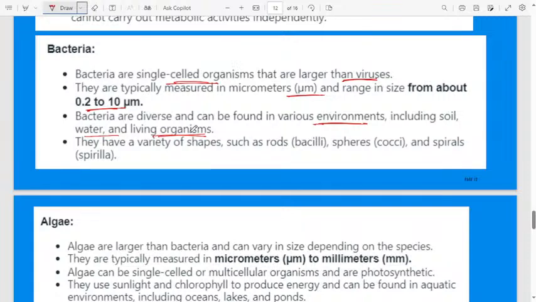Even if you are not well, not having any fever or anything, a small percentage of bacteria is always present in your body. They have a variety of shapes such as rods, that is bacilli, spheres, cocci, and spirals, spirilla. These are the three different types. Remember, they may ask in the exam.